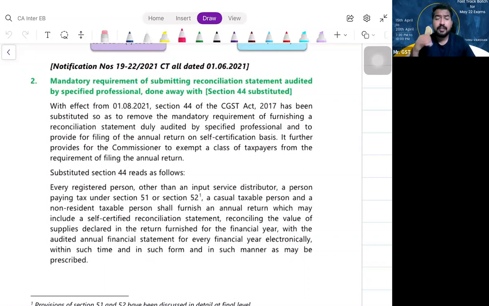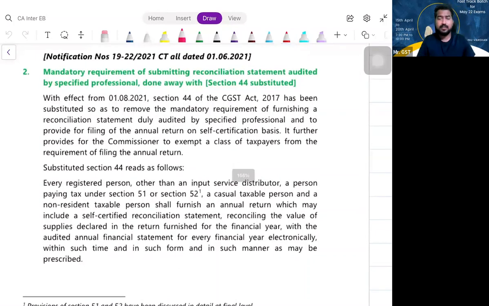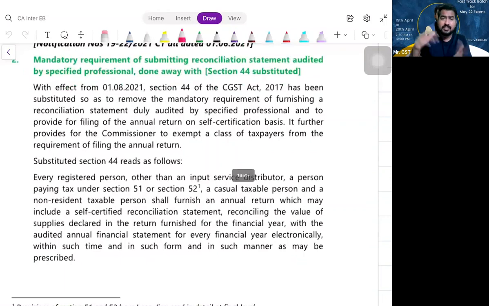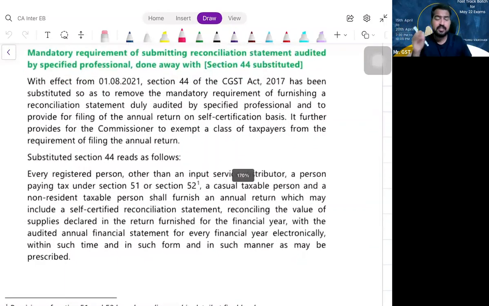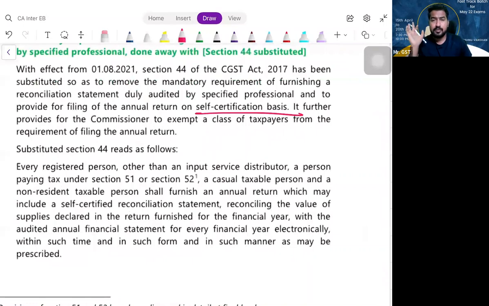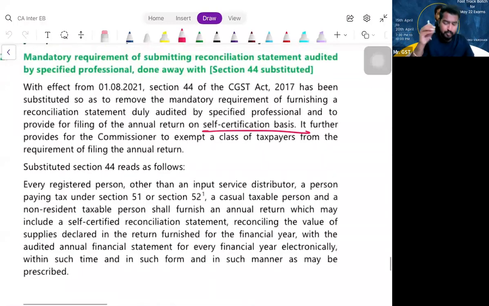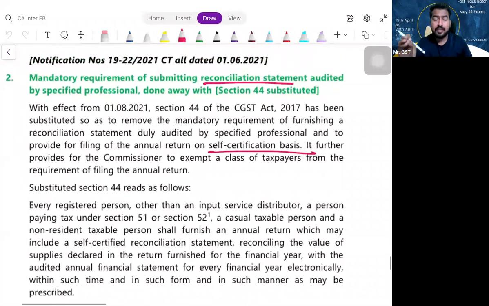Now what they did, they have amended this in such a way that it can be self-certified. That means the taxpayer on his own can certify it. No need of a practicing professional signing or certifying it. The taxpayer himself can sign it and upload. Is that clear? So now the amendment here is GSTR 9C, the reconciliation statement, which was earlier supposed to be audited by a specified professional, is no more in need of certification by the specified professional. The taxpayer himself can certify it.